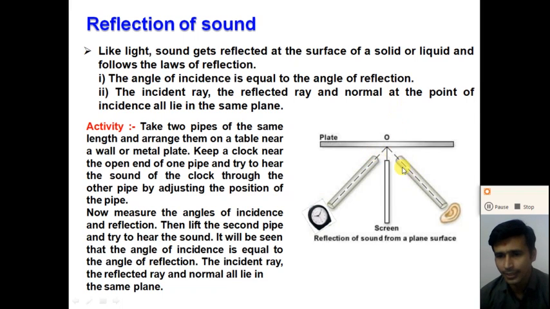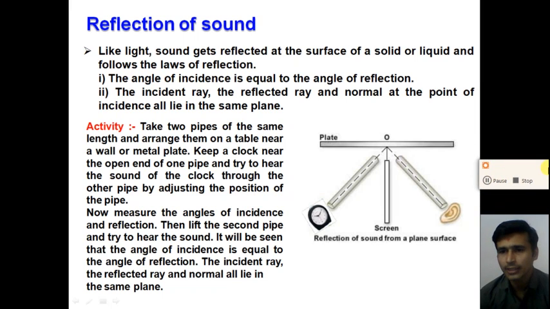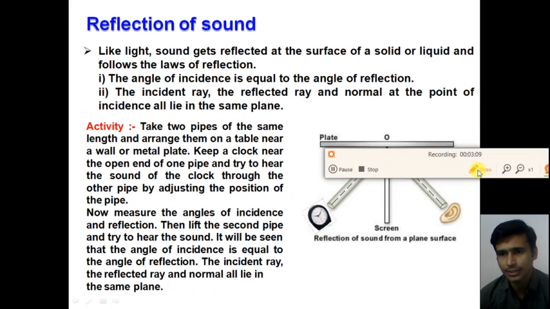The angle that the reflected wave makes with the normal is called the angle of reflection. Understand? The incident wave makes an angle with the normal to the surface called the angle of incidence, and the reflected ray makes an angle with the normal called the angle of reflection, right?